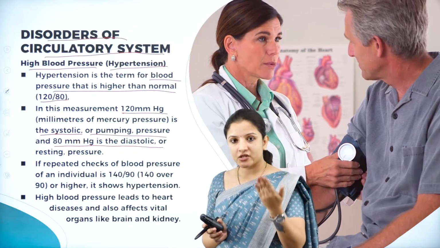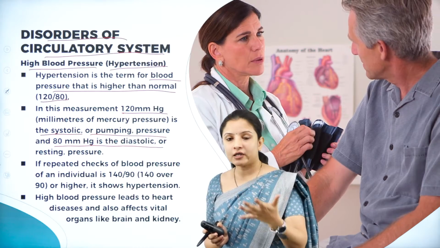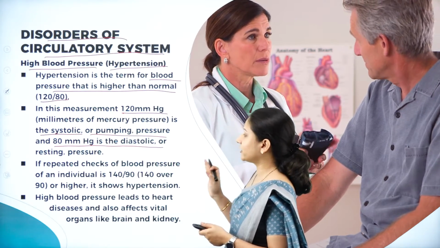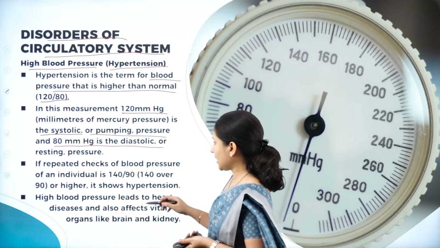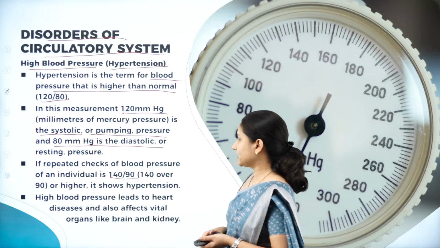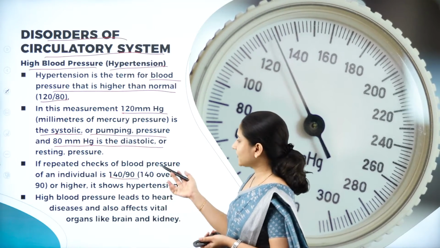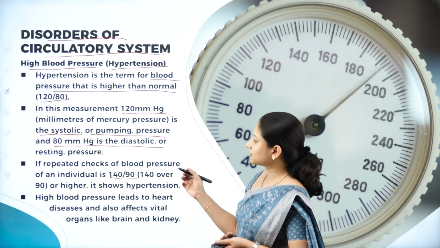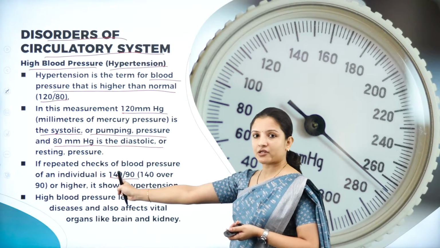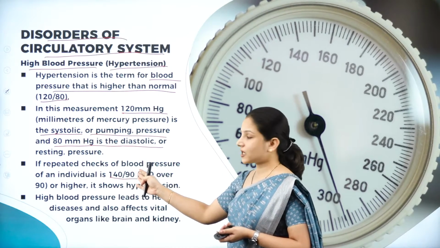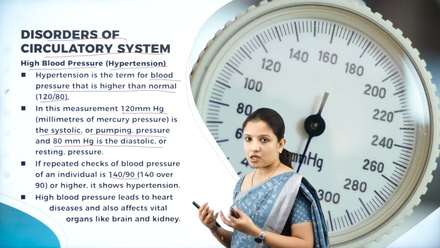But in a hypertensive person, the pressure during contraction and relaxation of the heart will be more than 120 and 80 respectively. That is called hypertension. If repeated checks of an individual's blood pressure show 140/90, that is 140 over 90, or higher, it means that the pressure created by the contraction of the heart is 140 mmHg, and the pressure during the relaxation of the heart is 90 mmHg, which is not good, which means the person is having high BP.